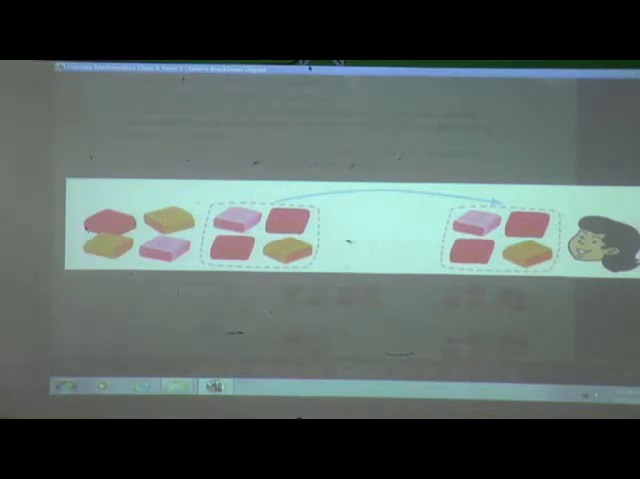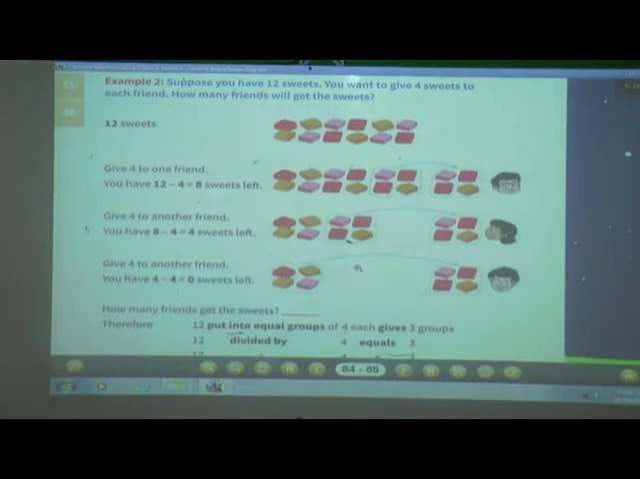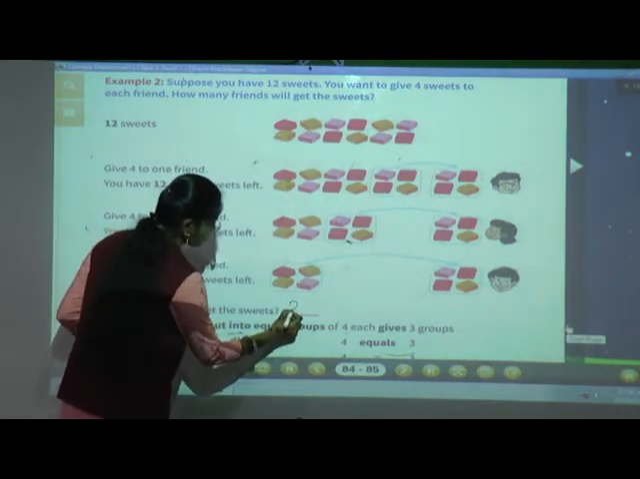Okay. Now again after some time you feel again I have to give 4 to another third friend. Okay, so you have 4 sweets, and out of these 4 sweets, if you give 4 sweets to your friend, then how many sweets will be left with you? 4 minus 4, 0. Okay, so how many friends get the sweets? 1, 2, 3. 3 friends will get the sweets.